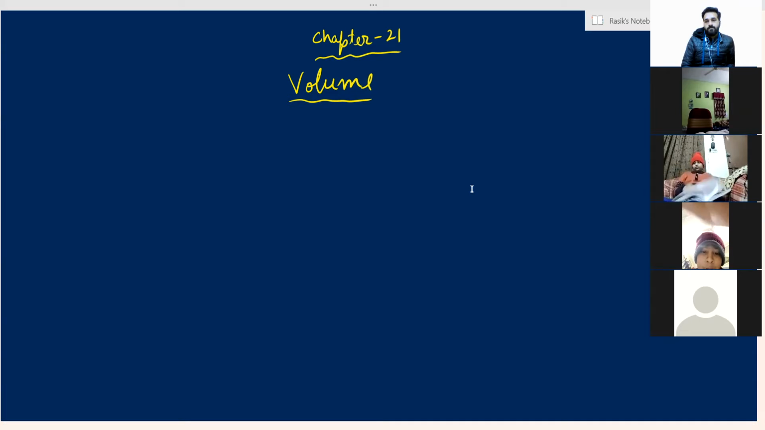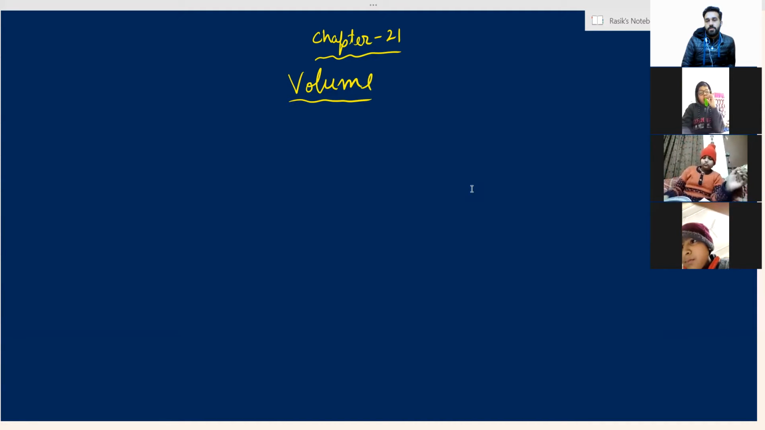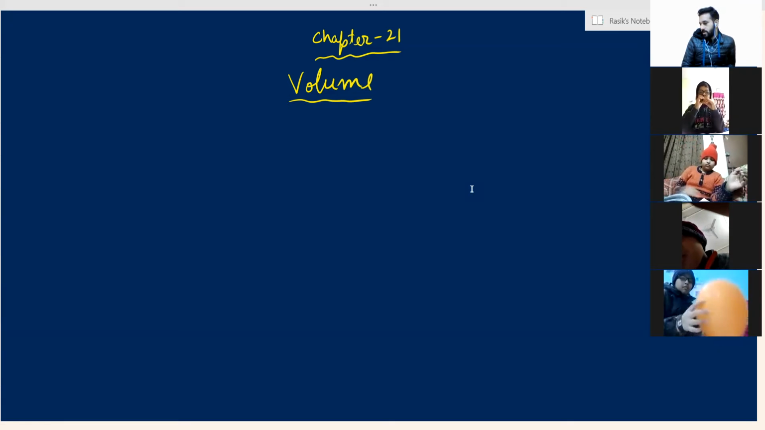So this term we also heard in our science book. Volume. We are just starting the chapter, volume, chapter number 21, volume.